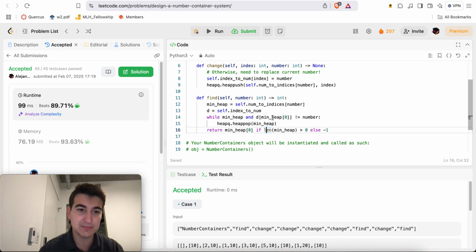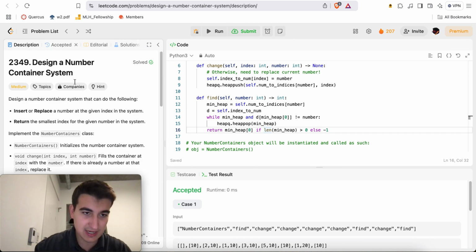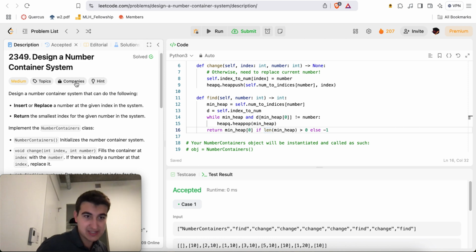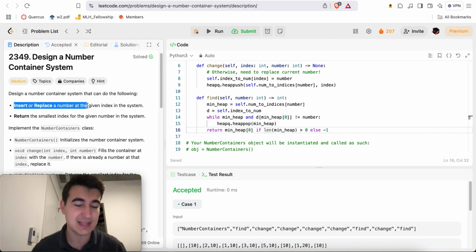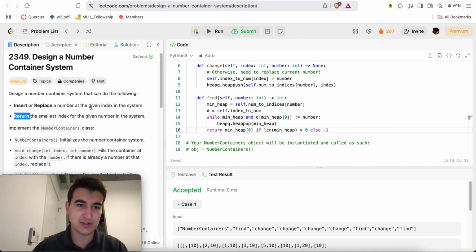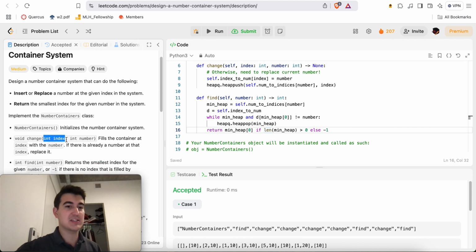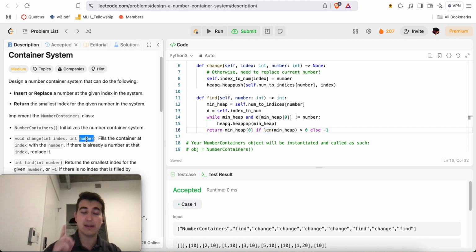This is nice. Okay, so as always, in all my videos, I do a quick recap of how I was able to solve the problem. So for this one, essentially, we want to design a number container system, which allows us to insert or replace a number at a given index in the system and return the smallest index for a given number in the system. So basically, we have a change function, which gives us an index and a number, and we essentially want to say, hey, the value at index should be number, right? Which means that if there's currently already a value at index, which is what stopped me at the very beginning of the problem, we should replace it, not add a new one and continue the list and so on, right?